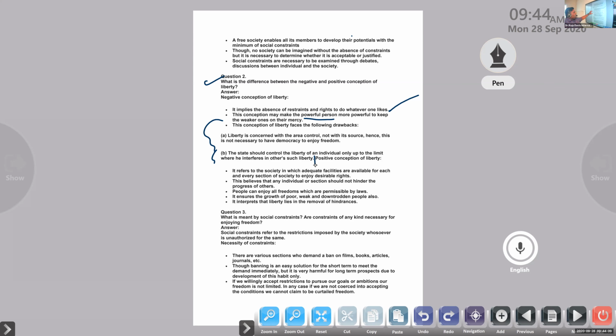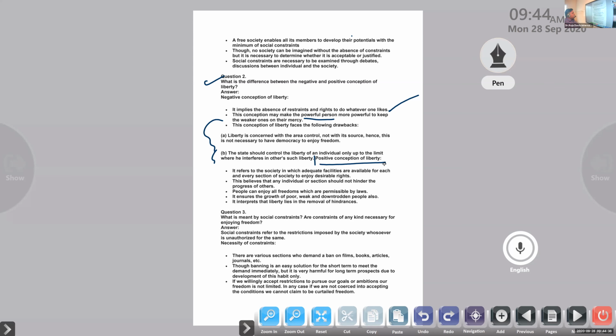Okay, so in a system of negative liberty, the government would want to make restrictions if a powerful person is dominating over the minority. But here we know that no such institutions exist, there is no government existing. As a result, no one is able to make restrictions, right? Is that clear?